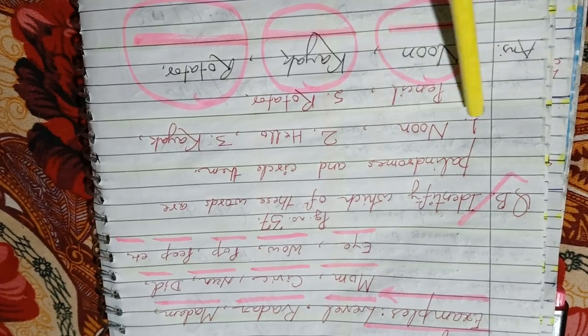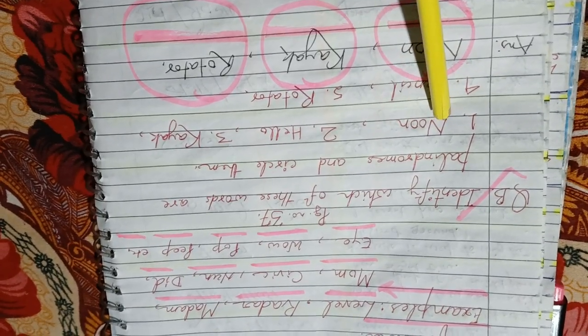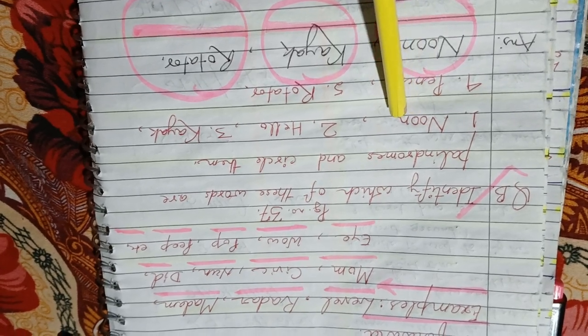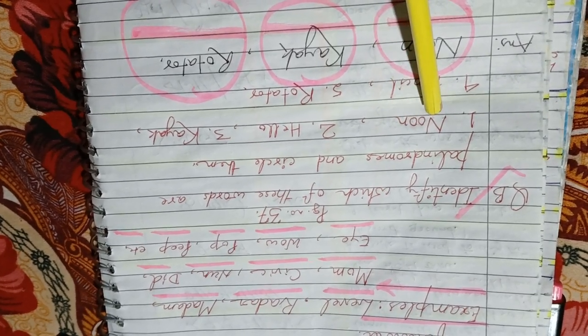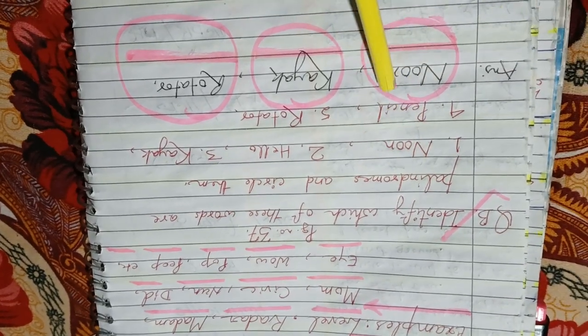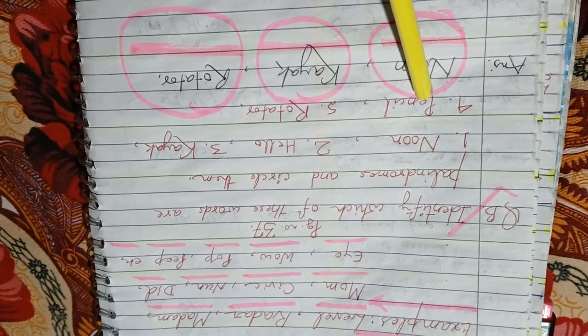In case of forward reading, we find the spelling NOON, and in case of backward reading, we find the spelling NOON. So it is a palindrome. So it has been encircled.